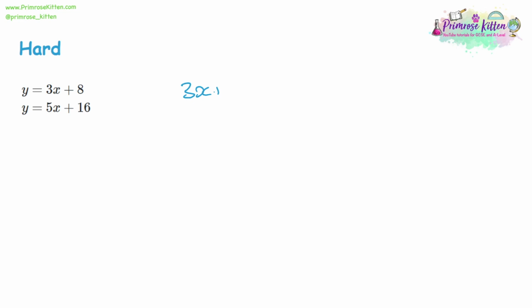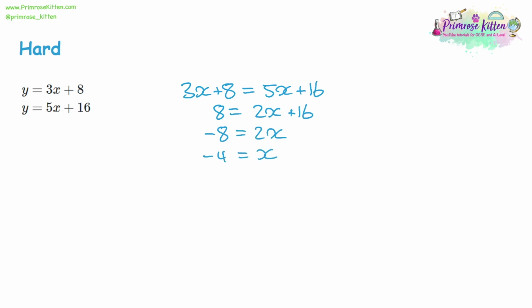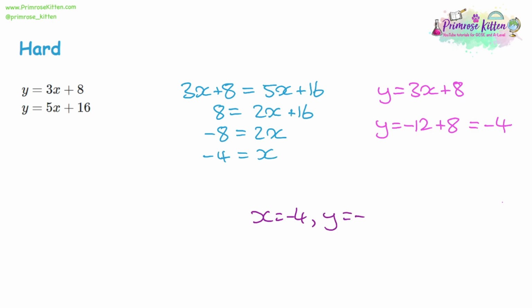We have 3x plus 8, and that's equal to y. And we have 5x plus 16, that's equal to y. So let's solve it. Take 3x away from both sides. Take away 16 from both sides. Divide both sides by 2. So x is equal to -4. Substitute that into one of the equations. If x equals -4, then y will be equal to -12 plus 8, and -12 plus 8 is -4. So for our final answer, we're saying that x is equal to -4 and y is equal to -4.